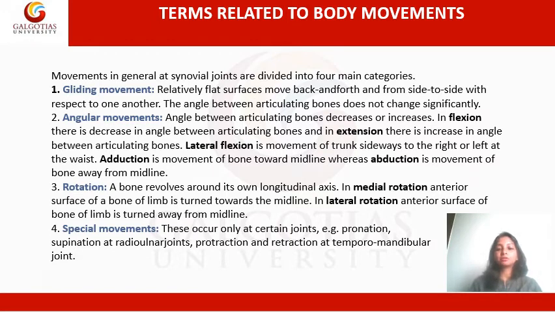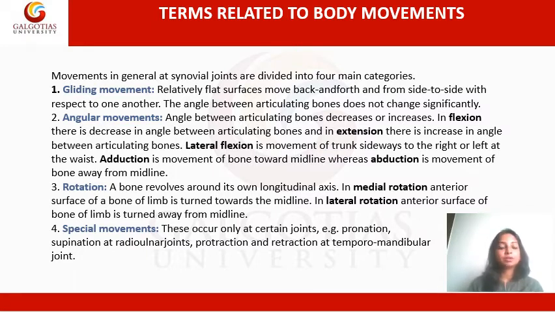So in medial rotation, for example, if you keep your arm straight and the elbow flexed at 90 degrees, if you move your forearm towards the body or towards the chest, it is referred to as medial rotation. And if you turn the forearm away from the chest, that is referred to as lateral rotation.